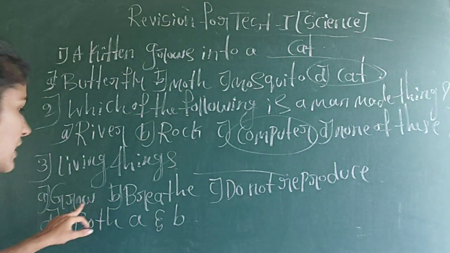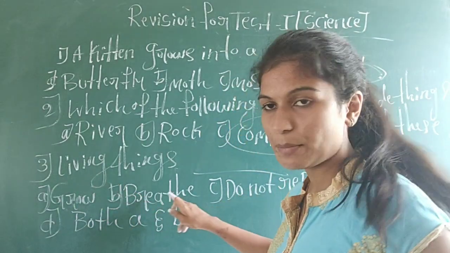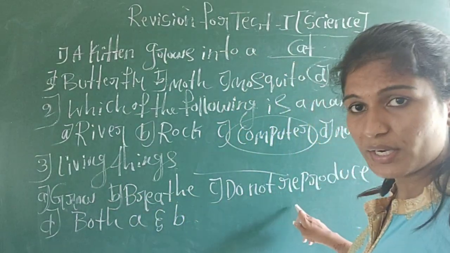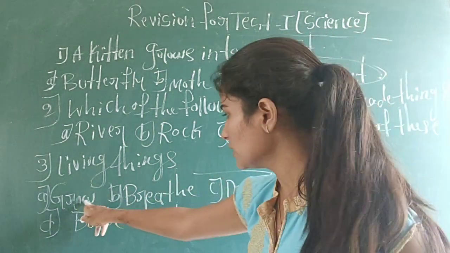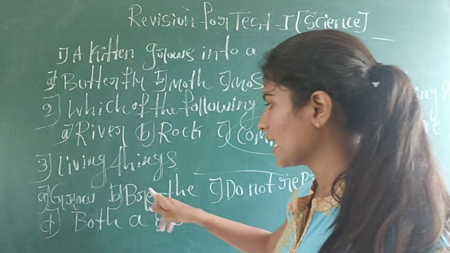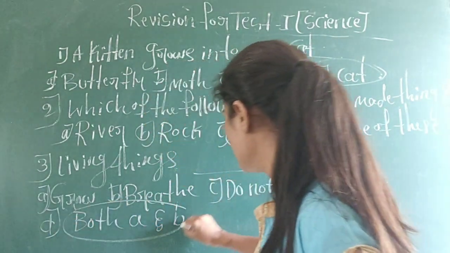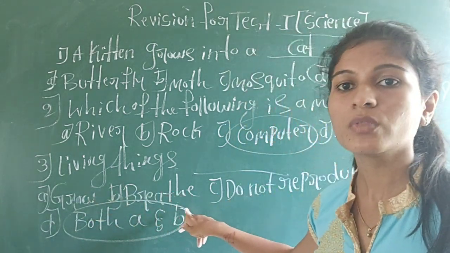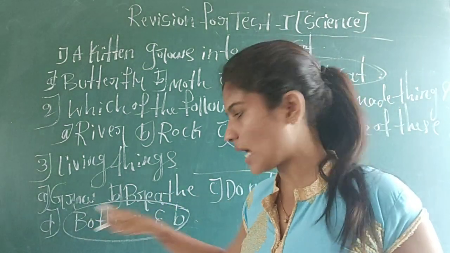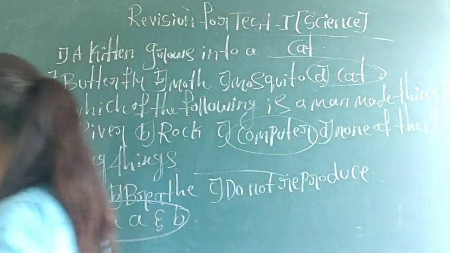See, yes, living things can grow. Next, living things can breathe also. They do not reproduce. No, all living things can reproduce. Then it is the wrong answer. Both A and B. They can grow and they can breathe as well. So the answer is both A and B. Living things can grow and living things can breathe as well. So the answer is D, both A and B. Okay.